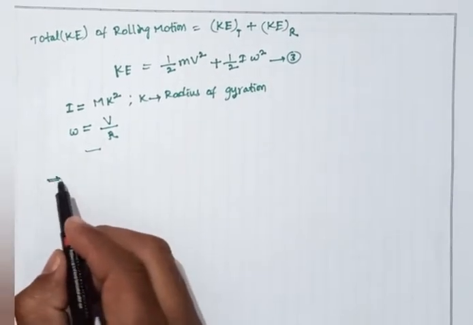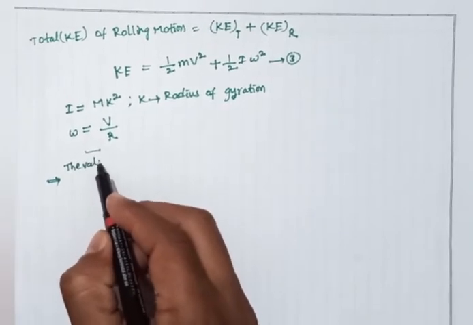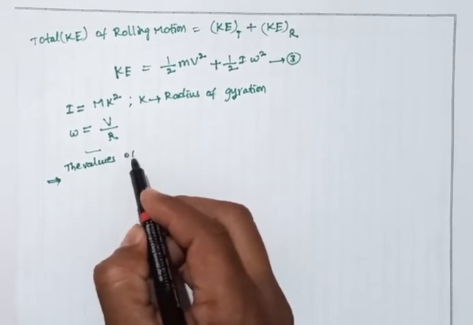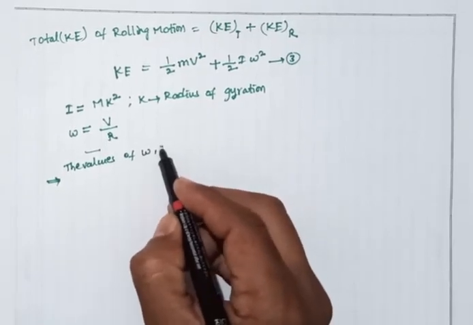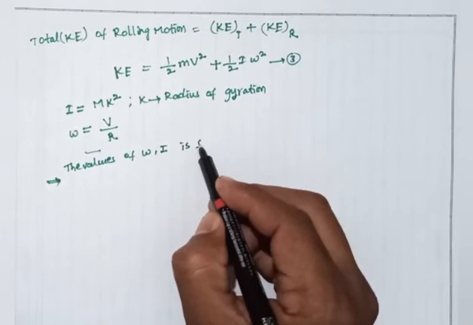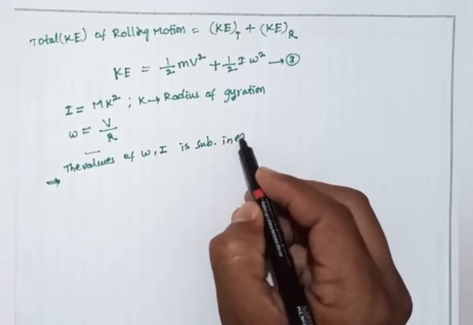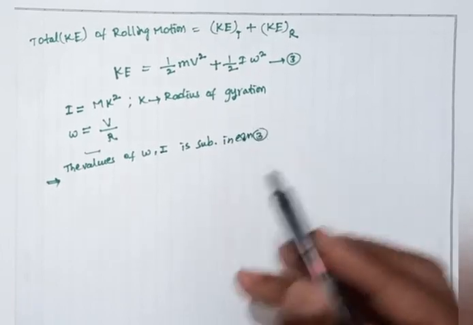Then the values of omega and I are substituted in equation number 3.